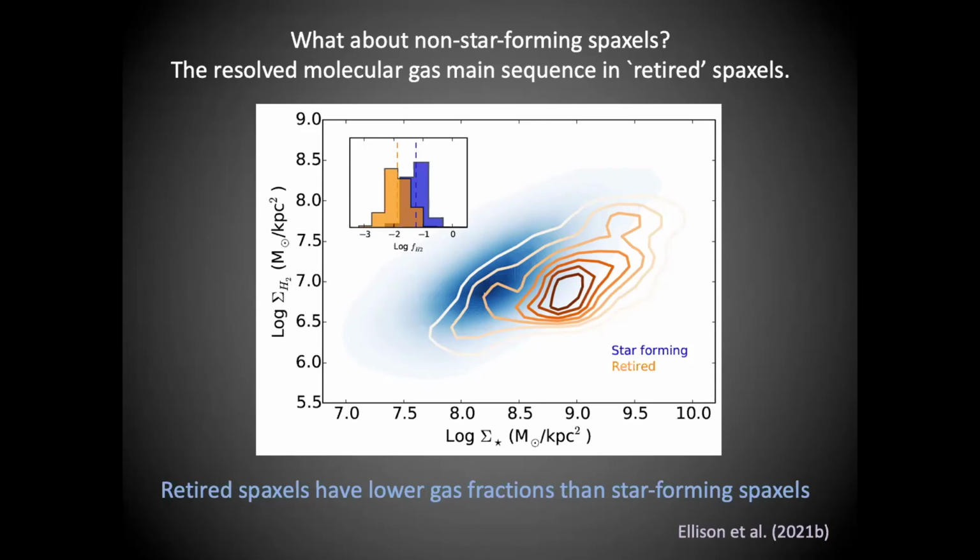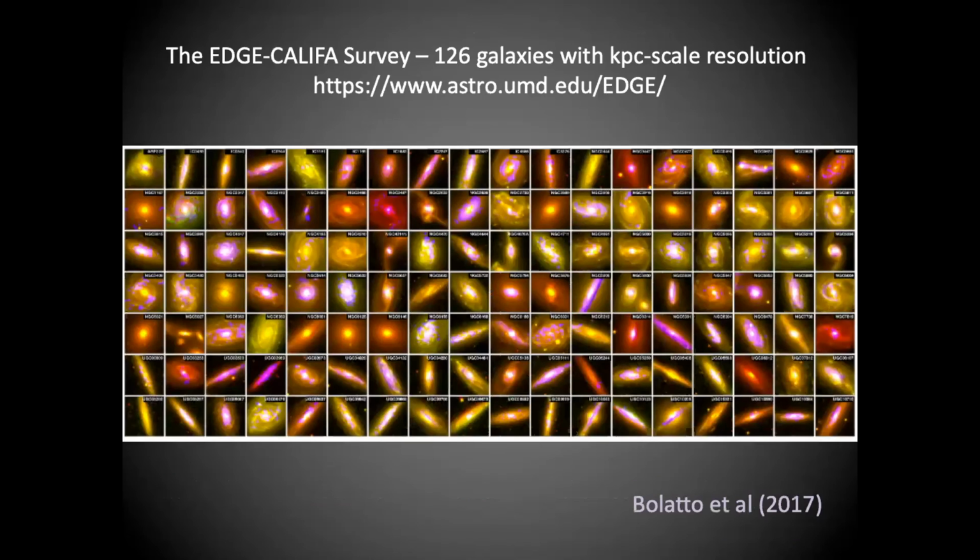So we'd like to now be able to look at these scaling relations in galaxies that host AGN, but unfortunately we don't have good statistics for that in ALMaQUEST. So to address that question, we've turned to using a different survey called EDGE-CALIFA. Now, EDGE-CALIFA is very similar in its construction to ALMaQUEST.